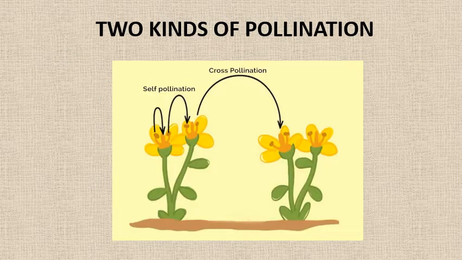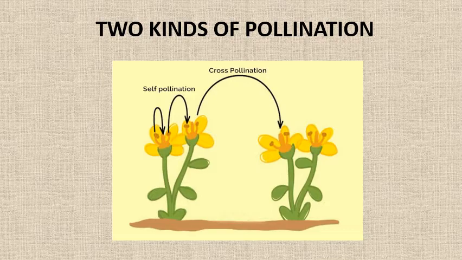This pollination may happen within the same flower, within the flowers of the same plant, or within the flowers of different plants. So pollination is usually of two kinds, self-pollination and cross-pollination. So what is the difference between these two? Look at the diagrams here.